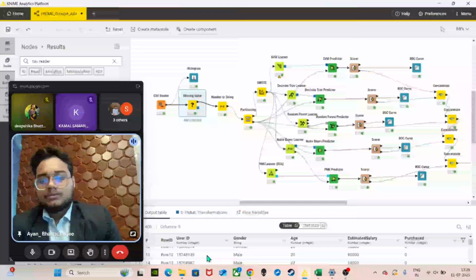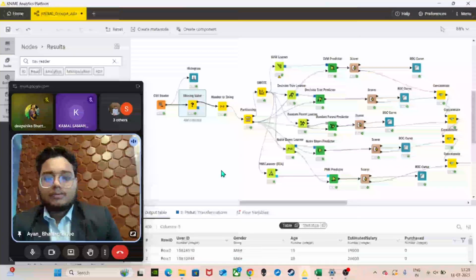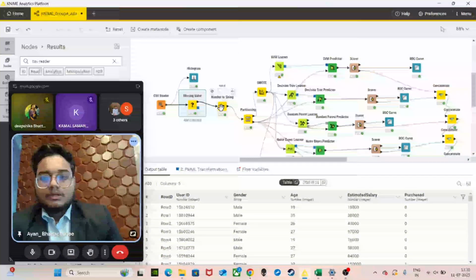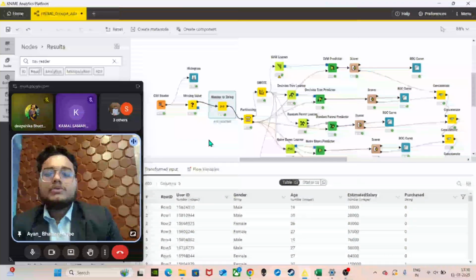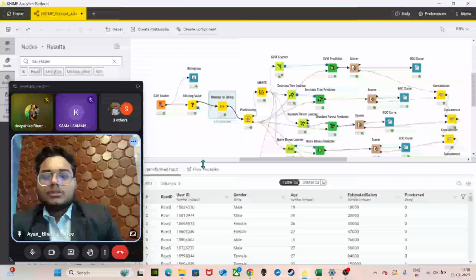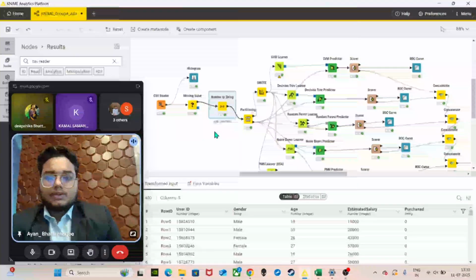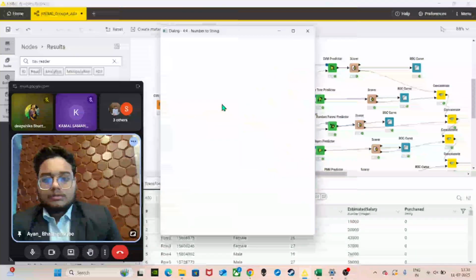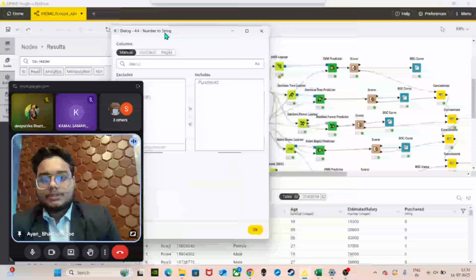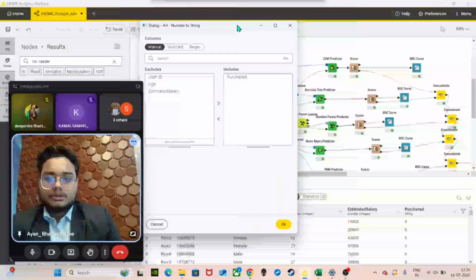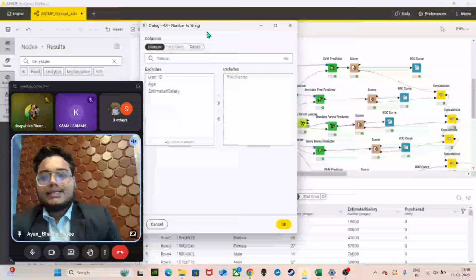If there are missing values, the software will automatically detect them and put them in the following table. Following that, number to string. We use number to string to convert the numeric values of a data to string values. Inside number to string, we will include purchased and exclude user ID, age and estimated salary.